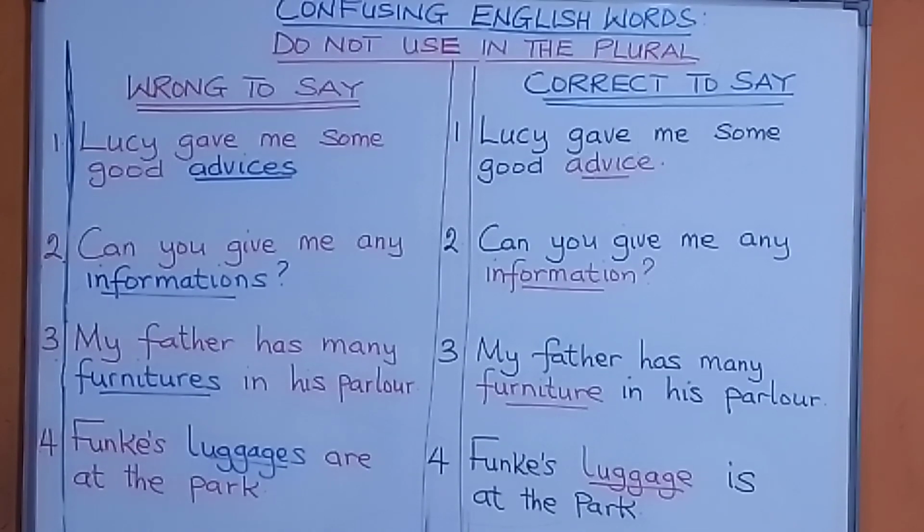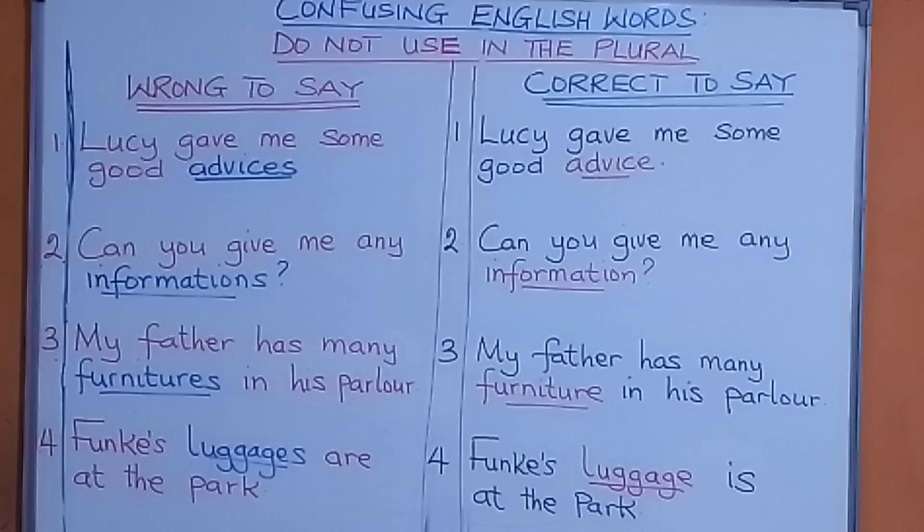So, we are looking at confusing English words that you do not use in the plural form. You use them only in the way they are: advice, information, furniture, luggage. Use them except you want to say pieces or items or bits of information.